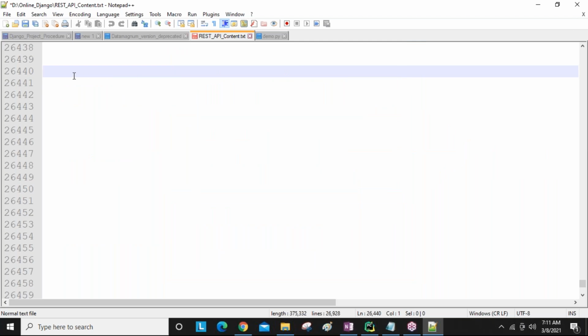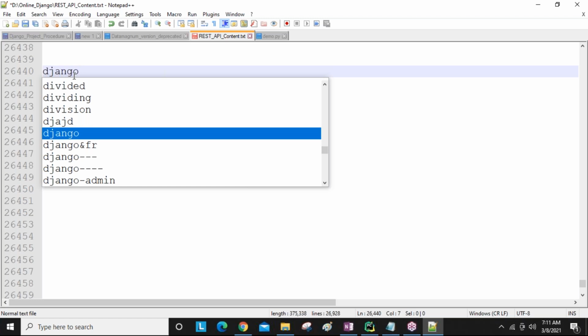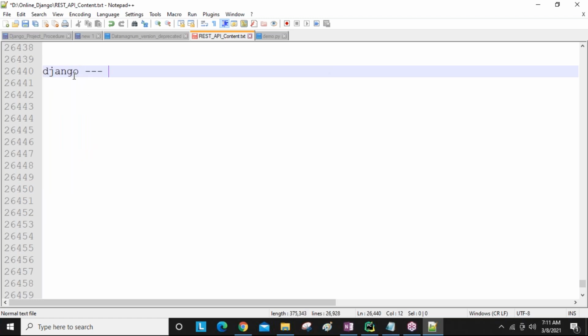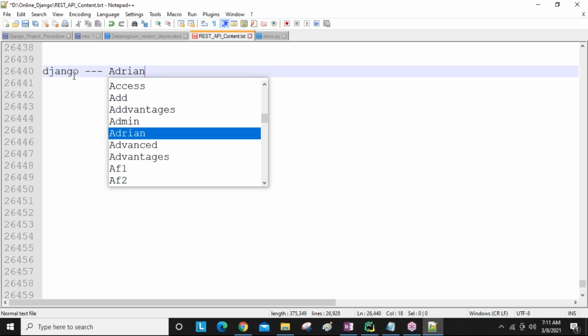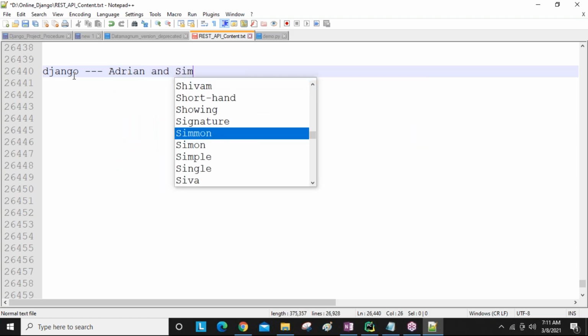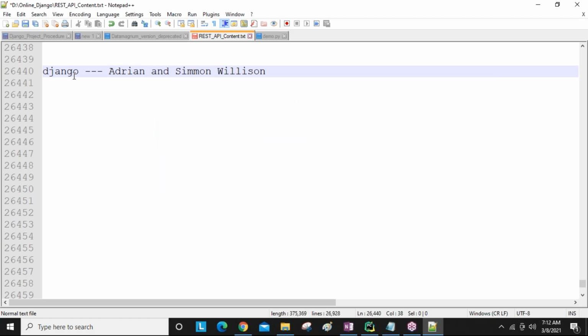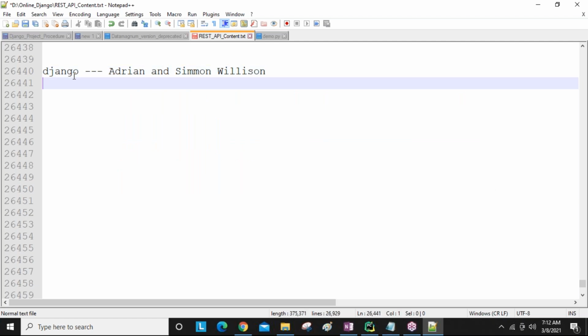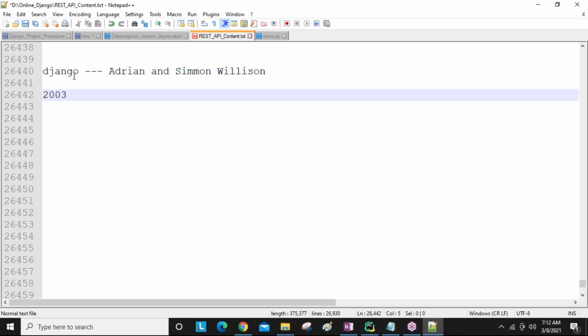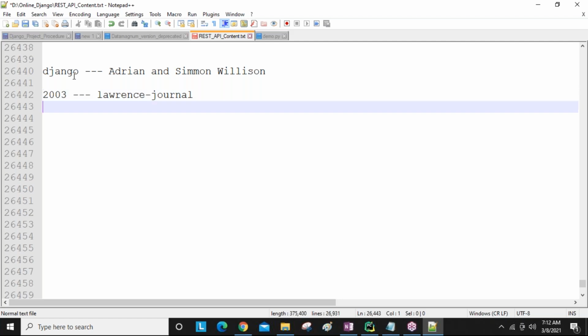Remember that point. And here, Django is developed by whom, guys? Django was developed by Adrian and Simon Willison. These two are the authors. In 2003 they started Django as an internal project in a company, the Lawrence Journal-World newspaper organization. In that company they developed it.